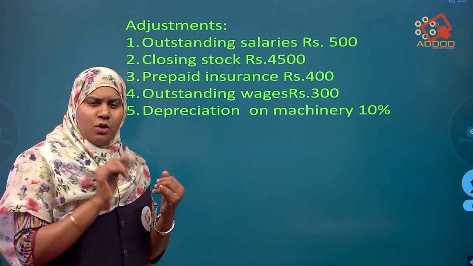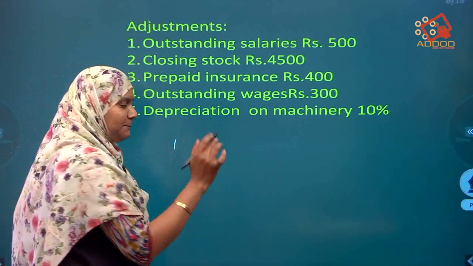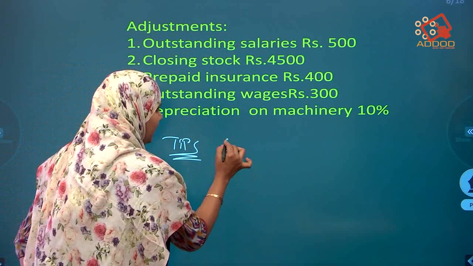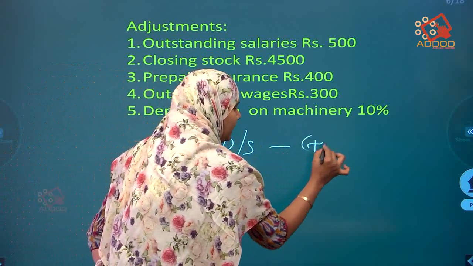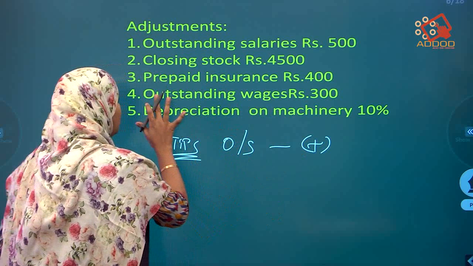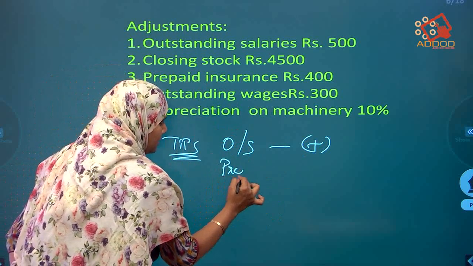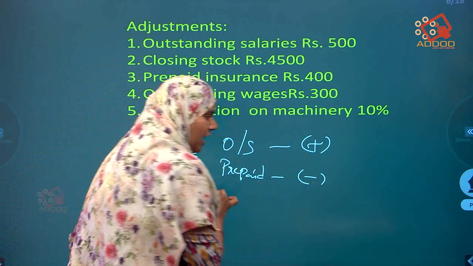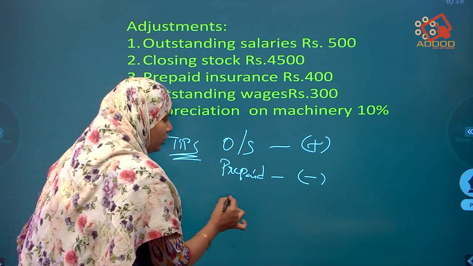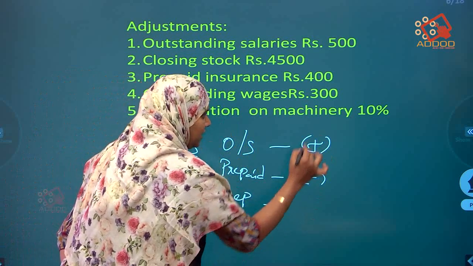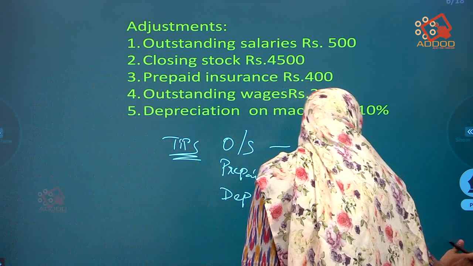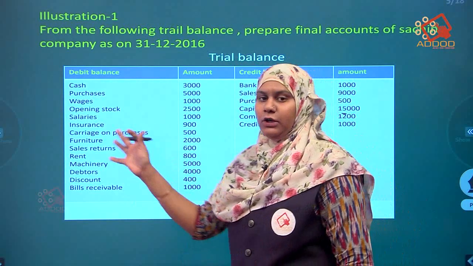Before doing the solution, I want to give you some tips. Outstanding, in short form I am writing outstanding like this. Outstanding means all the time you have to add. Next, closing stock means the simple amount should be transferred to accounts. Prepaid means you have to subtract, just remember it. Outstanding again plus. Depreciation means you have to calculate. Here 10% is given, meaning 10 by 100. These are the tips. We have to use them while doing the solution.